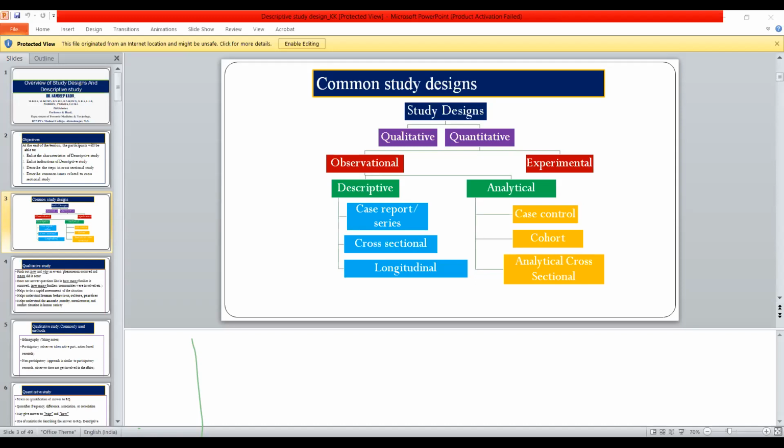First is population. Second is specific cause. Third is expected outcome. Fourth is dose response relationship. And fifth is time response. Now see the bad hypothesis framing and good hypothesis framing.